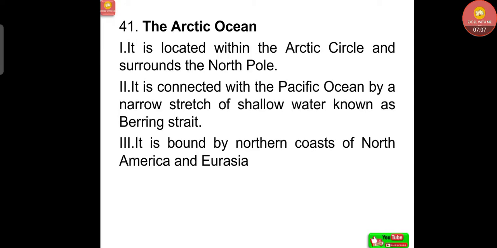Now, the Arctic Ocean: it is located within the Arctic Circle and surrounds the North Pole. It is connected with the Pacific Ocean by a narrow stretch of shallow water known as the Bering Strait. It is bound by the northern coasts of North America and Eurasia.